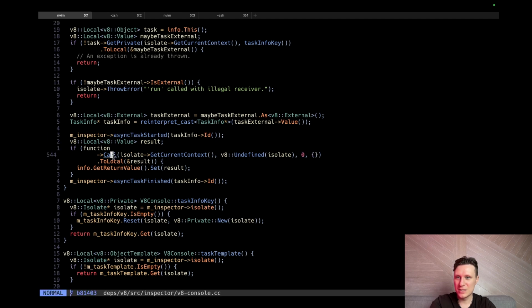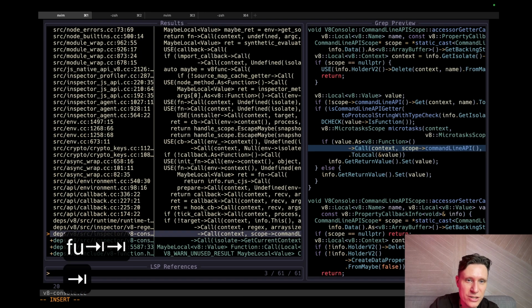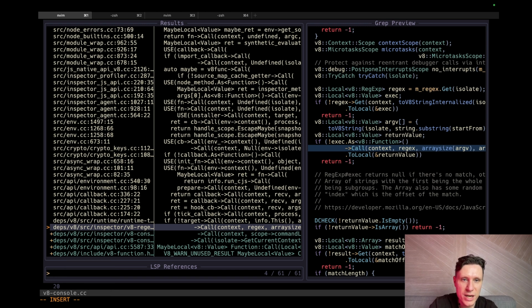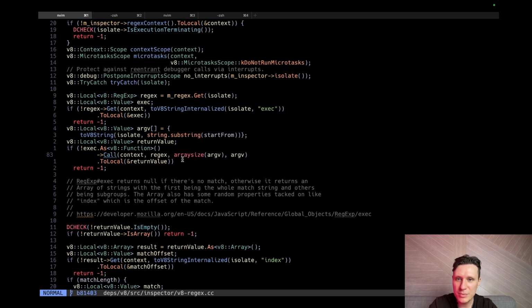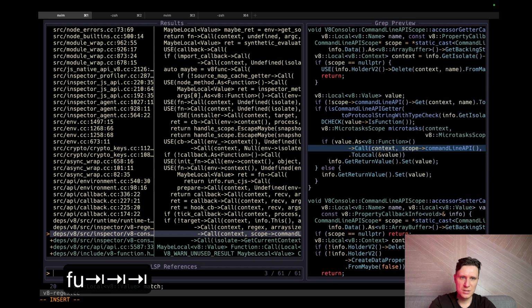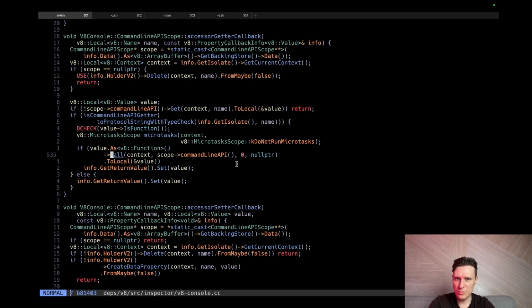I think task started. Let's check more examples. Regaps. Okay, context regap. Arc array size. This is like variable arguments, how to pass variable arguments. So I just need one argument, I believe. Let me check once more. 0 null pointer.